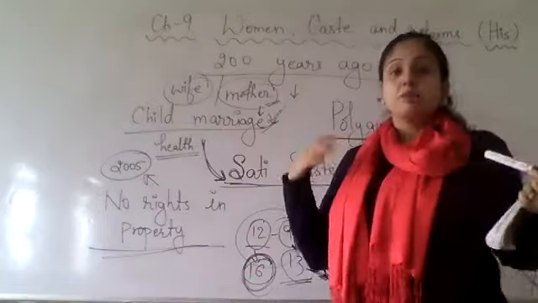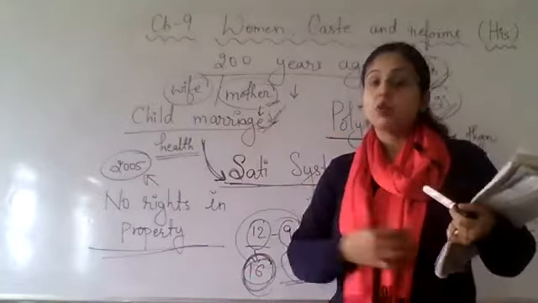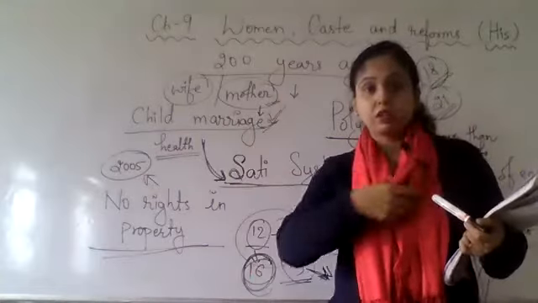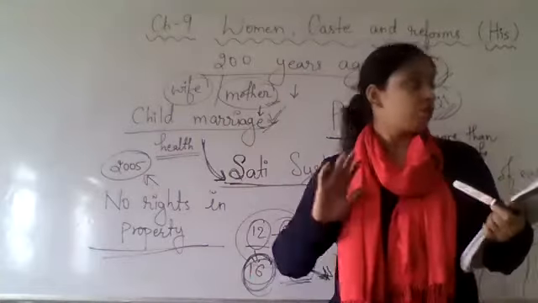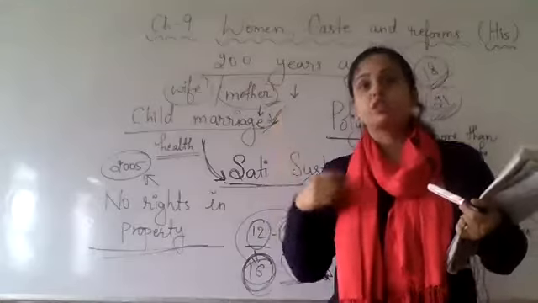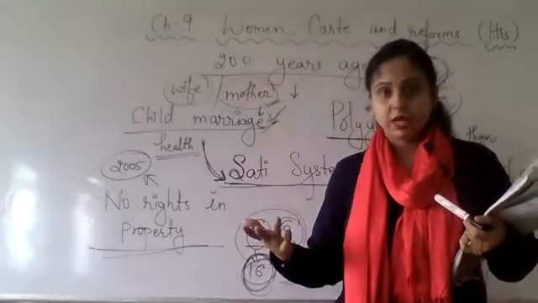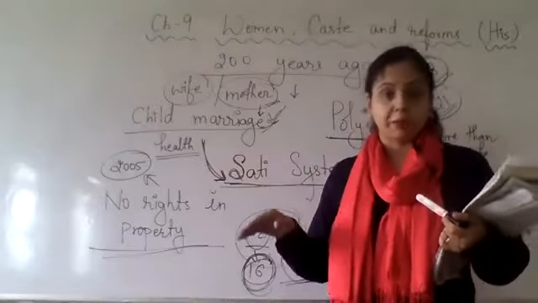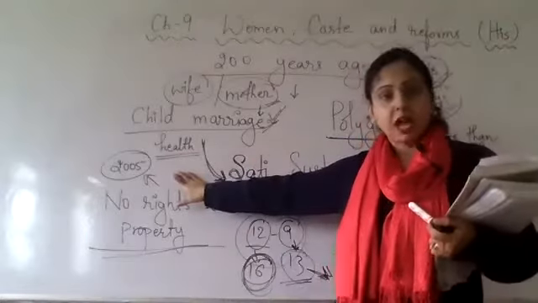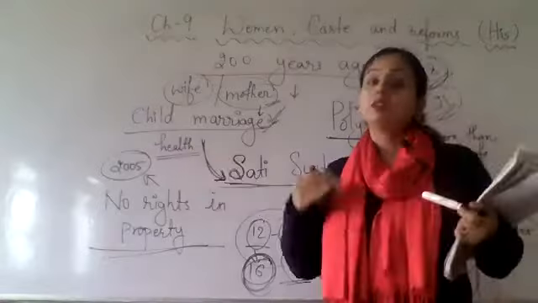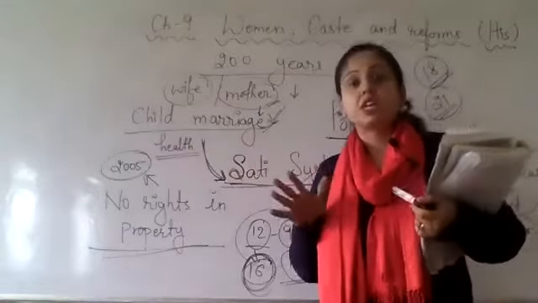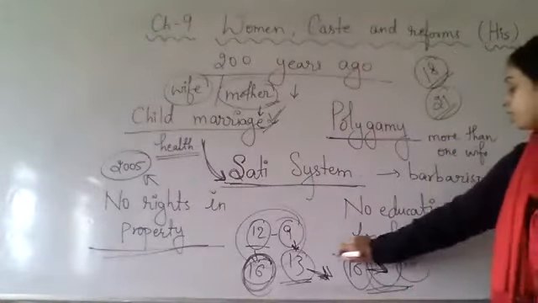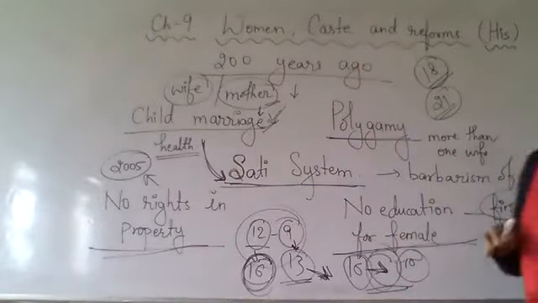Now, if property is there, that will be only handed over to the boys, the son of the family, not to the daughter of the family. Okay. So, like this, women were not having any right in the property. But after 2005, if you see now the girls are also having the right in the property. Now the same way, there was no education for women.